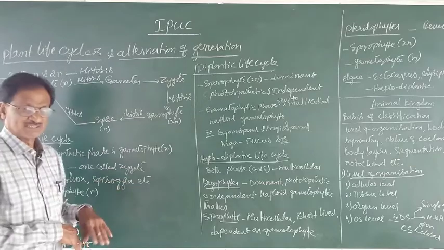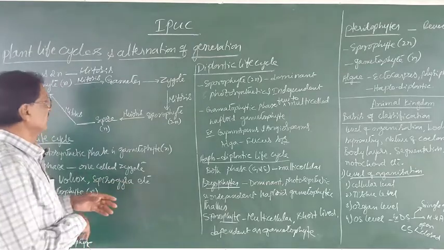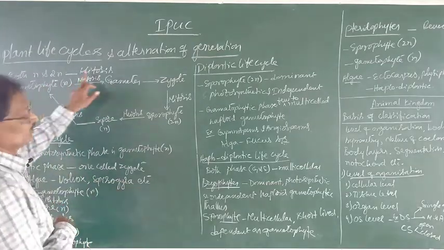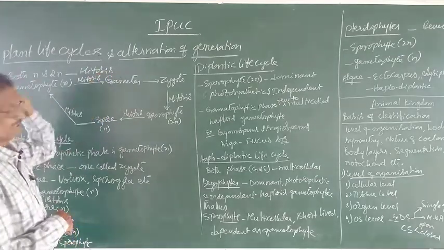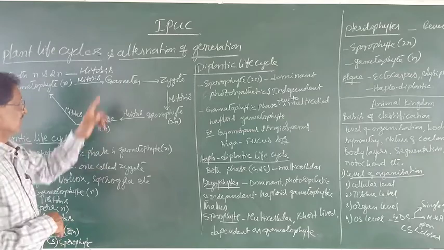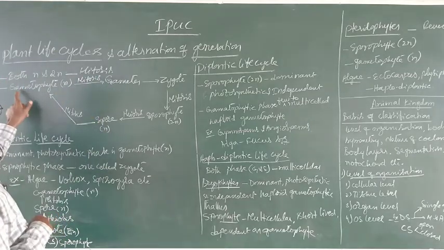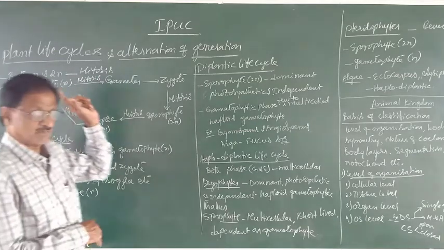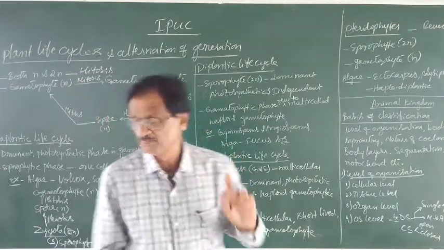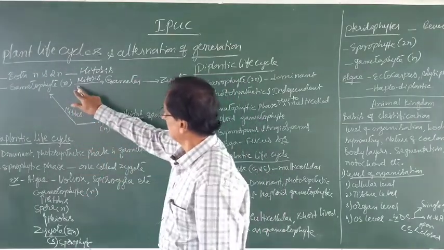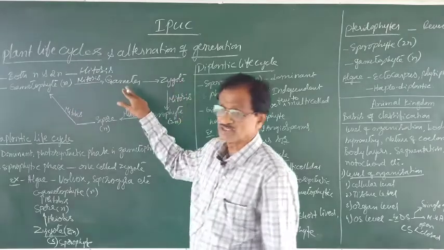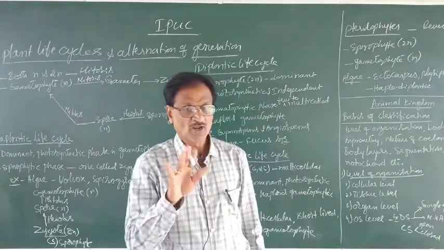Both these cells multiply by an equational division called mitosis. Whenever there is the gametophyte, which is a haploid phase, this by mitosis gives rise to what? Haploid gametes.